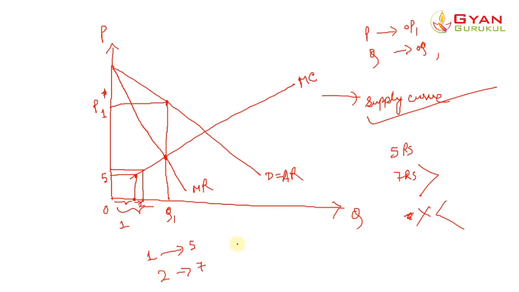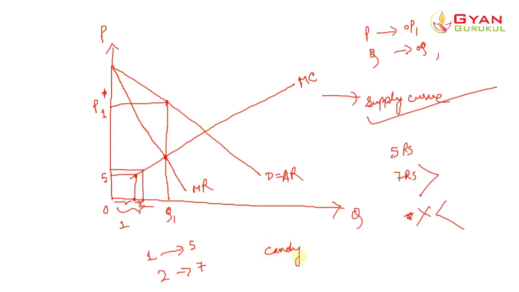But what happens is, he cannot buy each and every unit at a different price. He must buy all the units at a single price, right? Take for example, you went to a shop to buy, let's say, a candy.